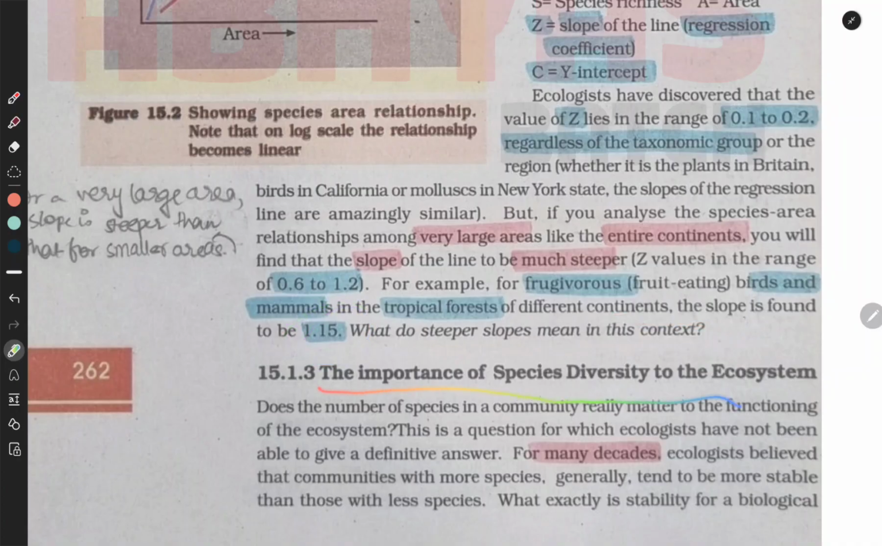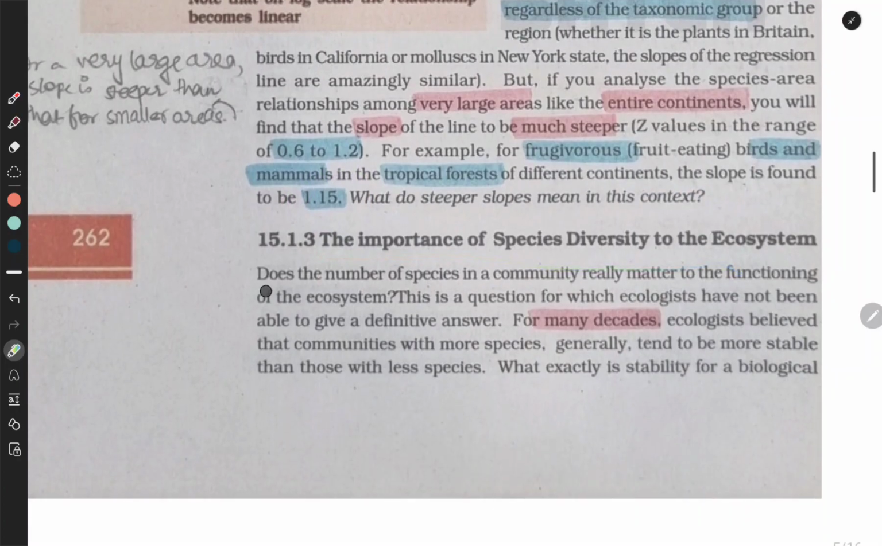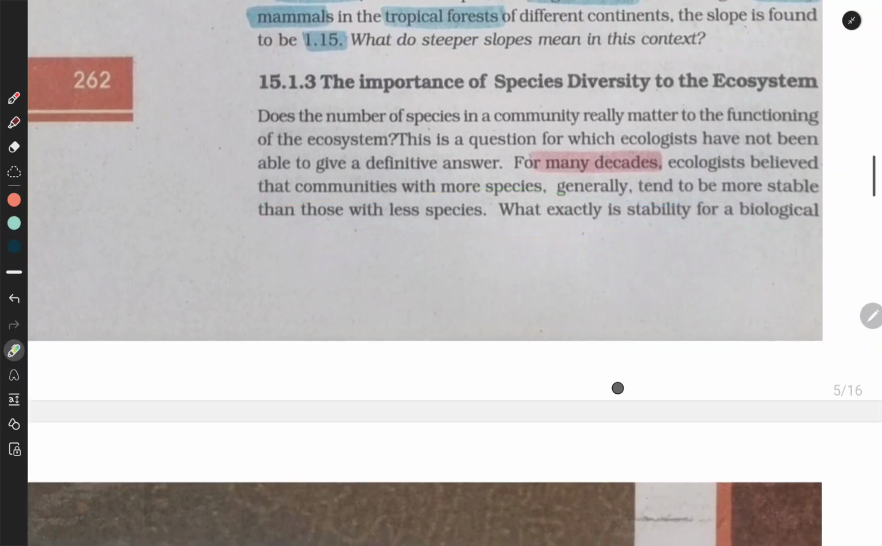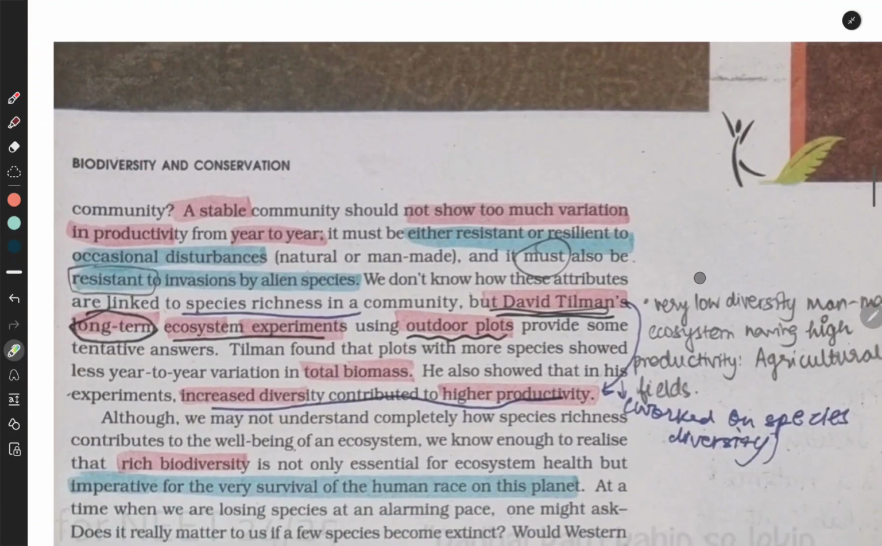The importance of species diversity to the ecosystem. Does the number of species in a community really matter to the functioning of an ecosystem? This is a question for which ecologists have not been able to give a definitive answer. For many decades, ecologists believed that communities with more species generally tend to be more stable than those with fewer species. What exactly is stability for a biological community?